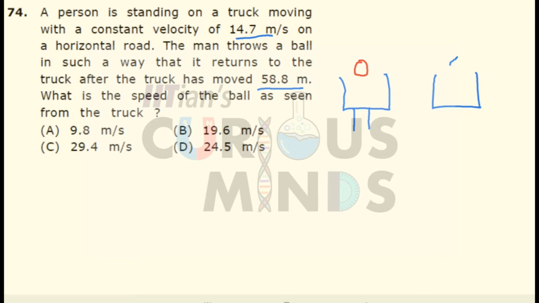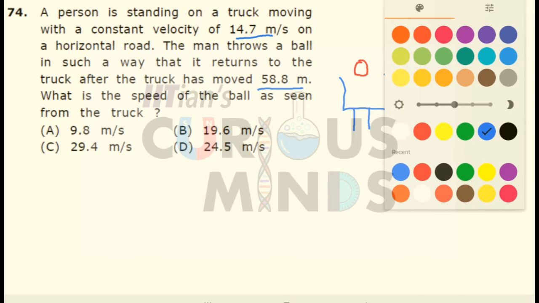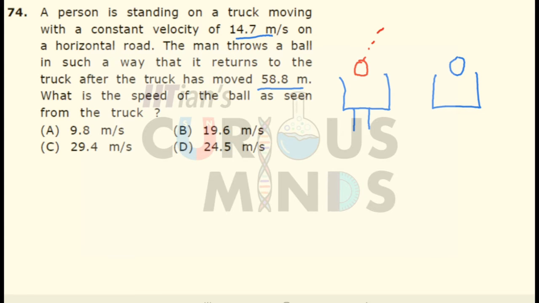Now over here, if there is a truck, and a body is thrown in such a direction that it again returns to the truck, it means that it travels in a projectile motion and again returns to the truck. But if it returns to the truck, it means that the body with respect to the truck should be thrown vertically upwards. Then only it will return to the truck.